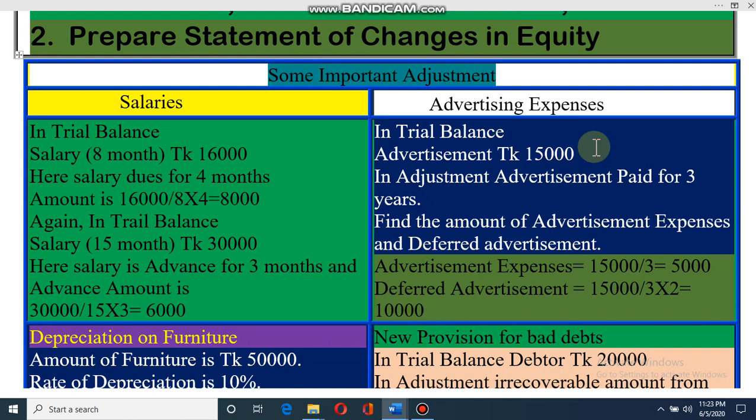So how can we solve those adjustments? Today we'll discuss that. That means today we'll discuss some critical problems of the income statement, that is, how we can solve them if they arise from the adjustments.